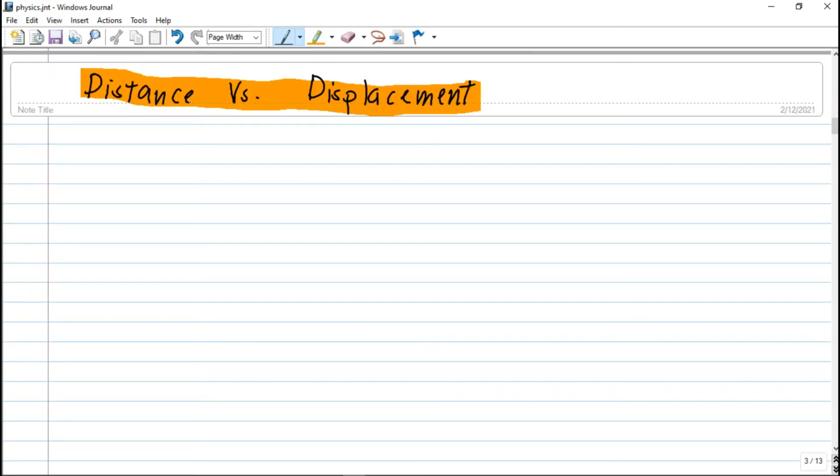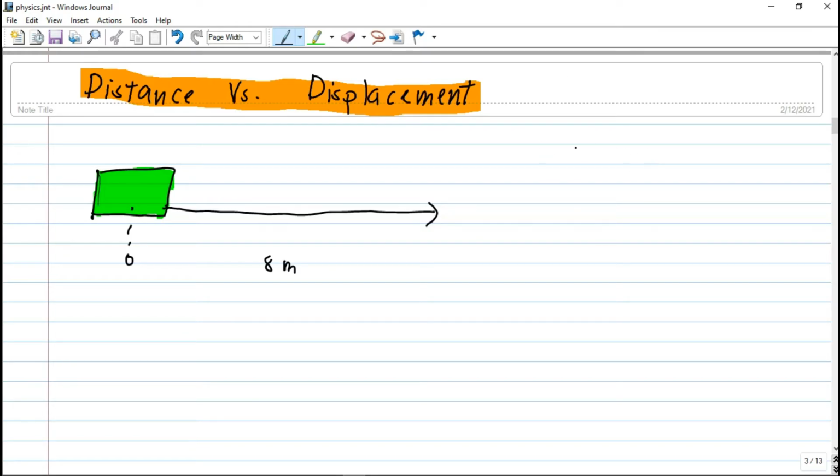Now, guys, distance versus displacement. We encounter this often, but some of us get confused about the difference between distance and displacement in physics. When you say distance, this is the total length traveled by a certain object. For example, this green box here moves from its initial position. Let's say it moves 8 meters to the east.